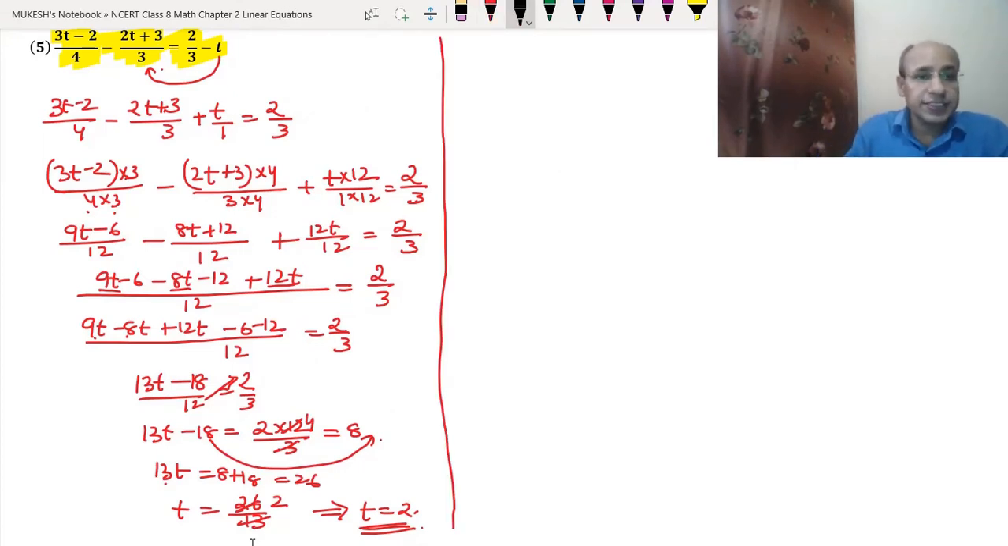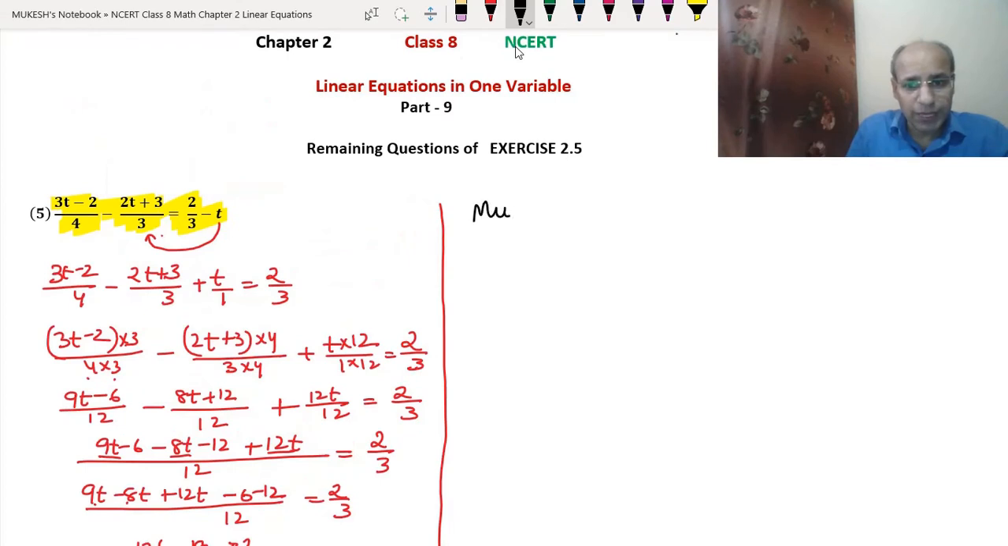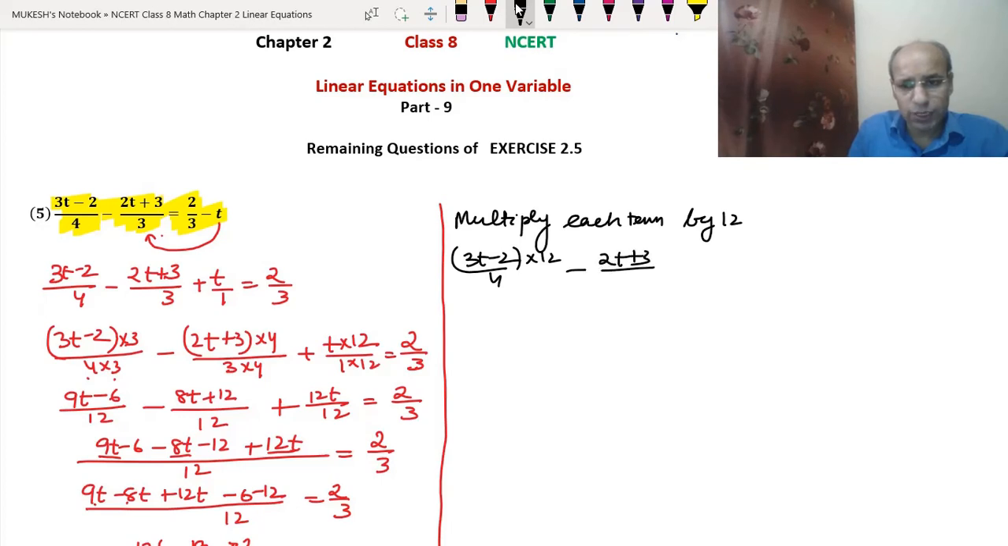See, the LCM of 4, 3 and 3 will be 12. Okay, so we will multiply each term by 12. So it will be 3t minus 2 upon 4 into 12 minus 2t plus 3 upon 3 into 12 equals to 2 upon 3 into 12 minus t into 12. This 4 and 12 can be divided by 3. 3 and 12 divided by 4. 3 4s are 12.